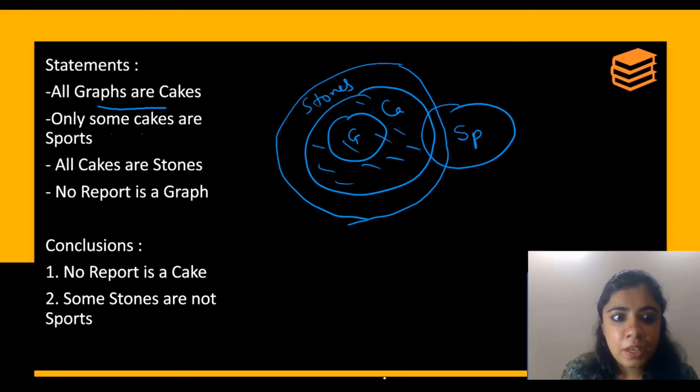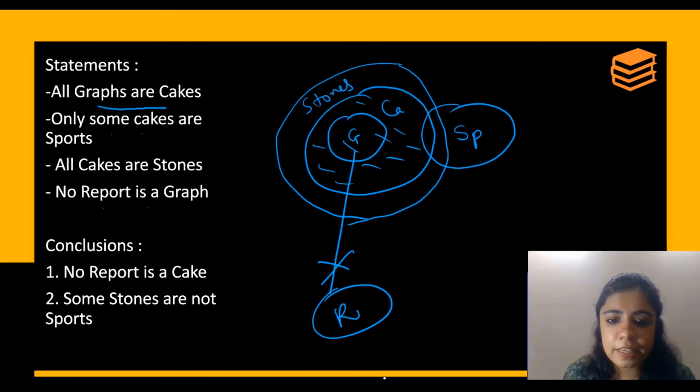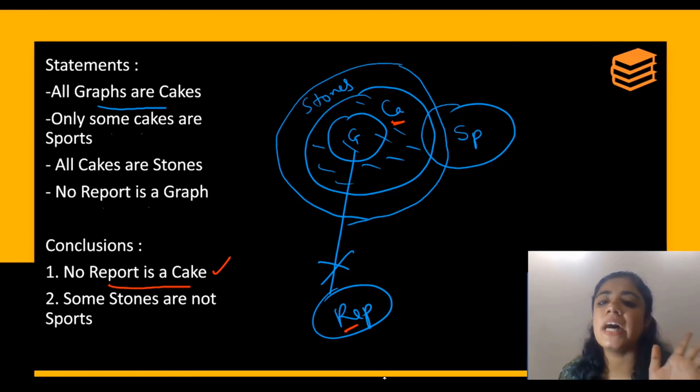Okay? No report is a graph. So this is your graph. No report is a graph. Okay? So this becomes your diagram. Now let's start with the first conclusion. What does it say? No report is a cake. No report is a cake. Visibly true. Opposite would be some reports are cakes.